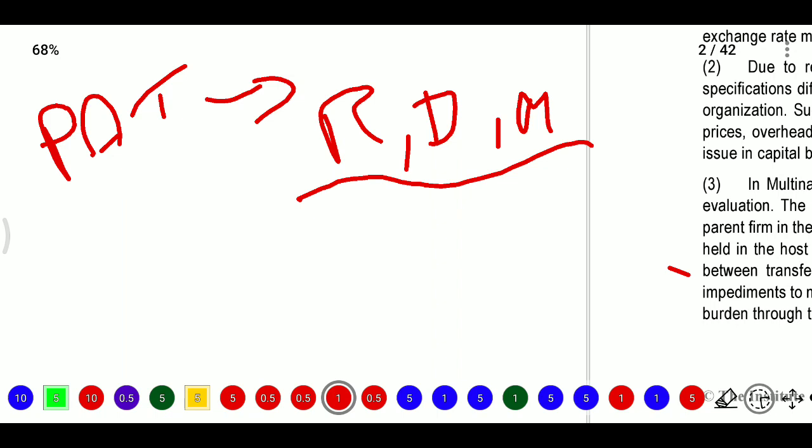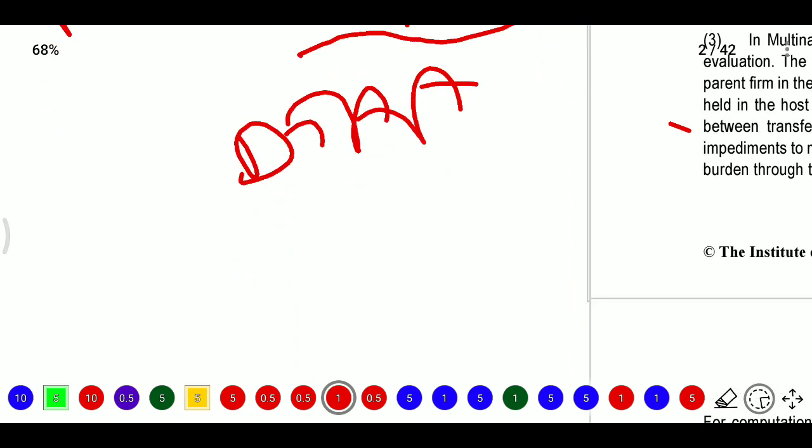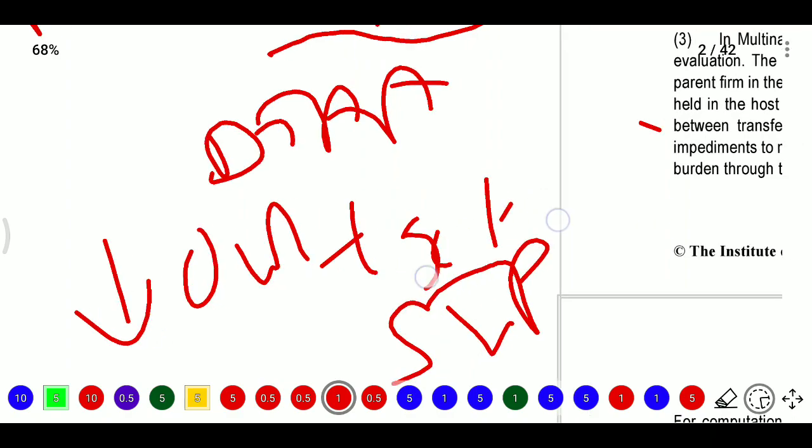Now we will consider double taxation avoidance, tax treaties or tax discrimination by the host country, between when the transfer is related to the profits and their reinvestment of such profits in the subsidiary. So the MNC's position is that they need to reduce the overall tax burden through the system of transfer pricing. This is the third point.